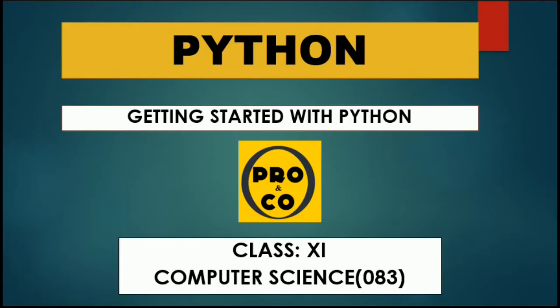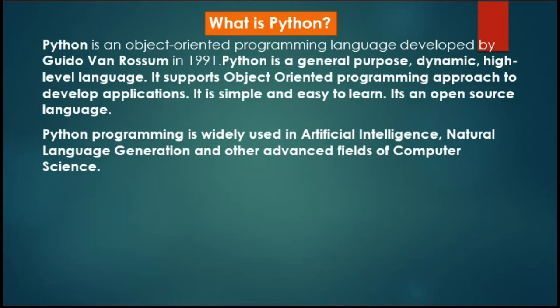Getting started with Python. So we are starting introduction to Python. First thing, what is Python? Python is an object-oriented programming language developed by Guido van Rossum in 1991. It is simple and easy to learn, and it's an open source language. Means you can download it free.